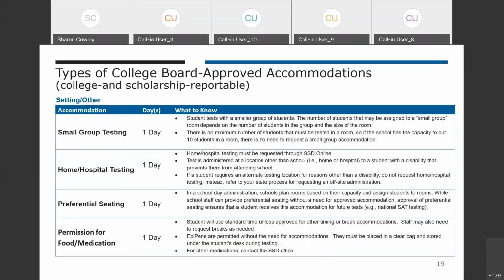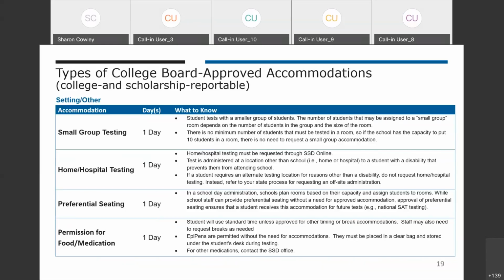For setting, we have small group testing, home or hospital testing, preferential seating, and permission for food and medication. For small group and preferential seating, for school day, you're planning the students' rooms, so you can make a decision as to how many students are seated in the room and where a particular student is assigned to sit. The value of submitting these requests in SSD Online is for those students who may opt to take a Saturday SAT who truly need preferential seating. This way we ensure it's on the record for that student for future testing.